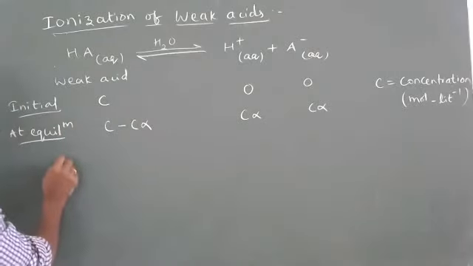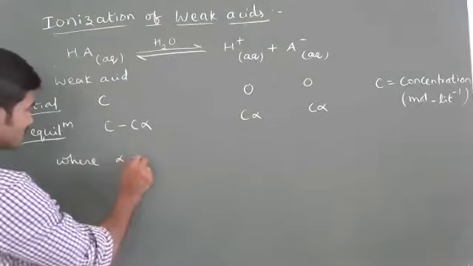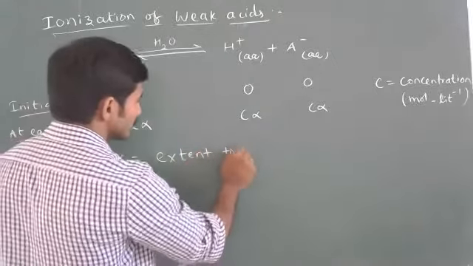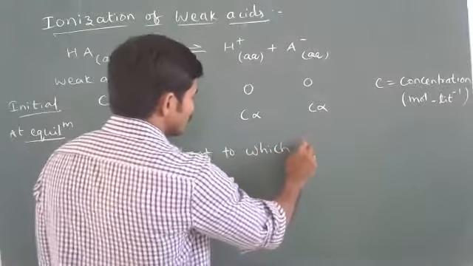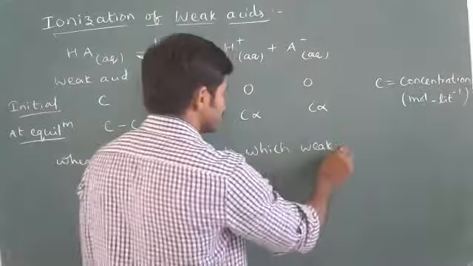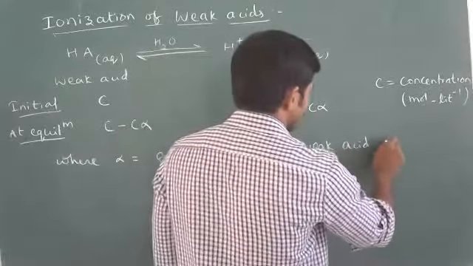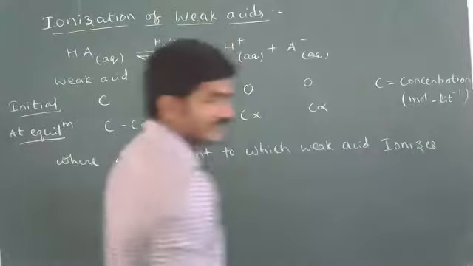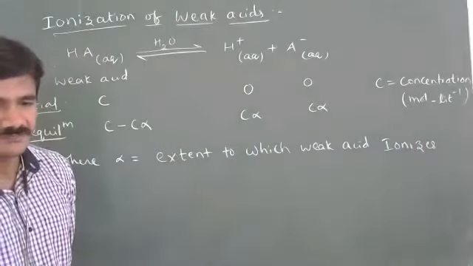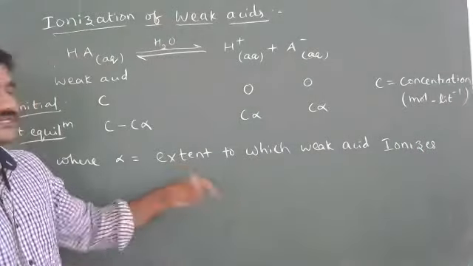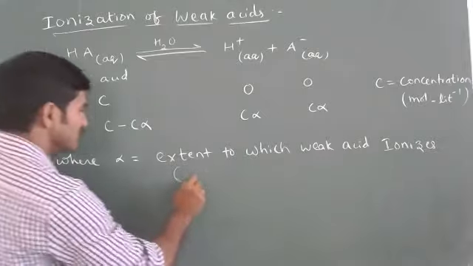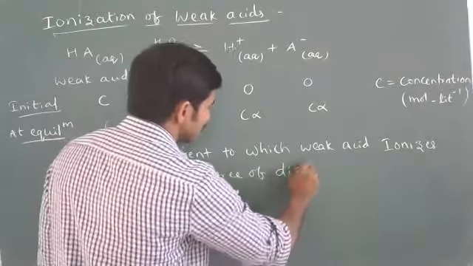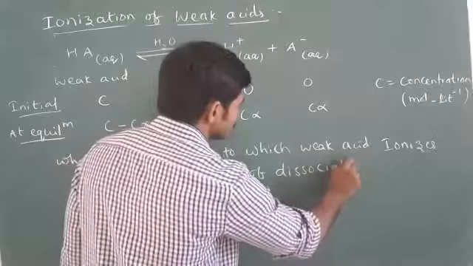Here alpha is equal to the extent to which the weak acid ionizes. Alpha gives information about the extent to which it undergoes ionization, or simply we can write it as the degree of dissociation or degree of ionization.